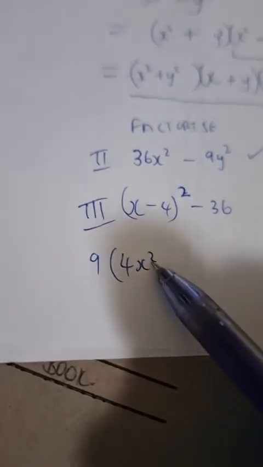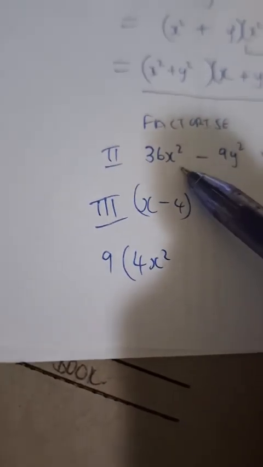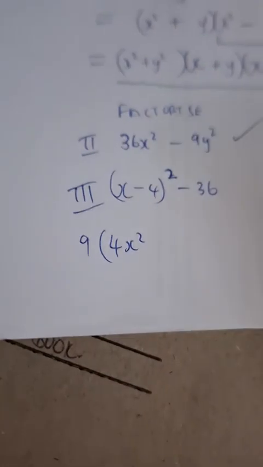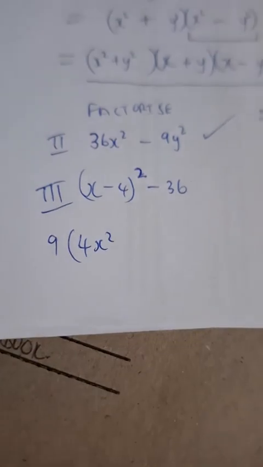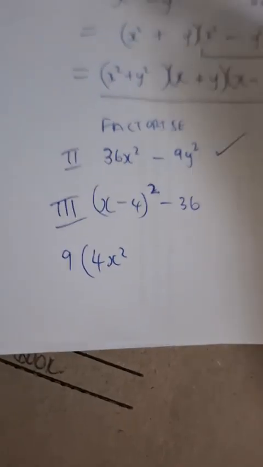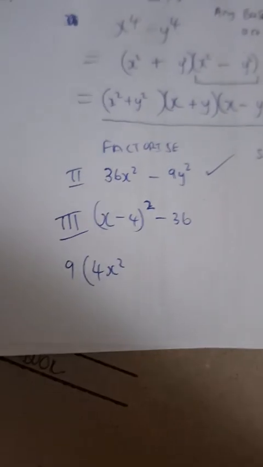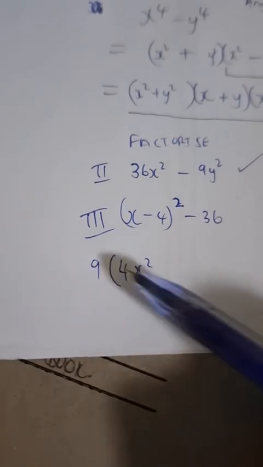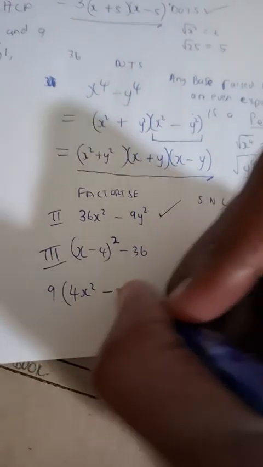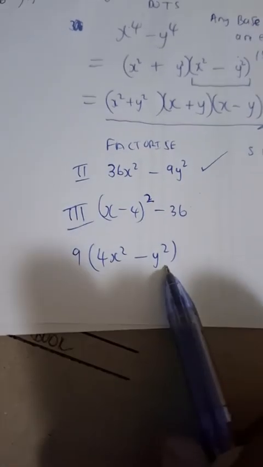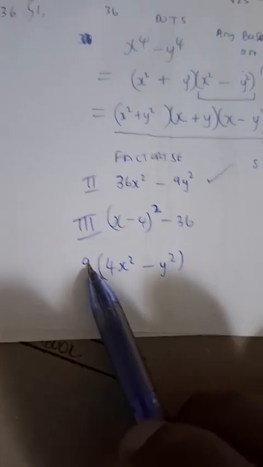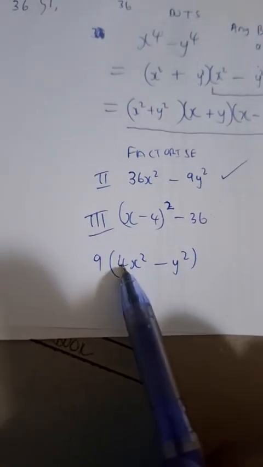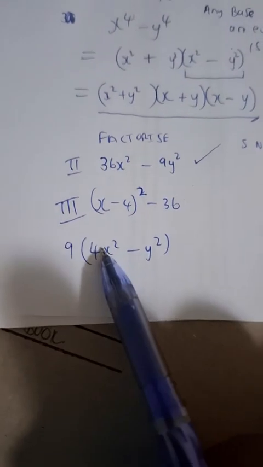So 9 times 4x squared will give you back the 36x squared, but it is the highest common factor that we need to take out, not any other factor. For instance, between 36 and 9, there are other factors that are common, like 3, but that's not the number that's the highest. We want the number that's the greatest that is common between 36 and 9, and that's what we take out, because that ensures that what we write inside the bracket is as simplified as possible. If we do not take out the highest common factor, what is inside the bracket can still be simplified by taking out another highest common factor, which is what we are trying to avoid.